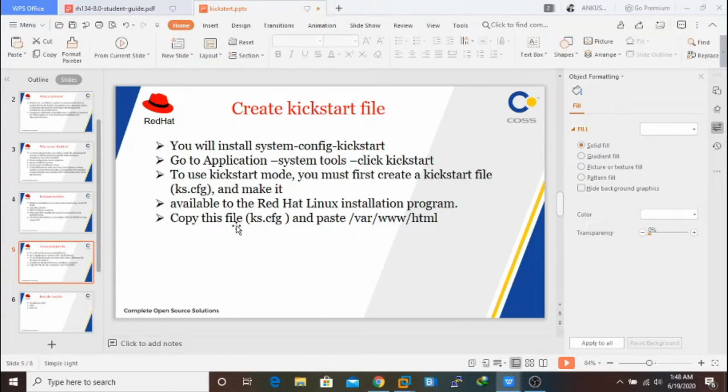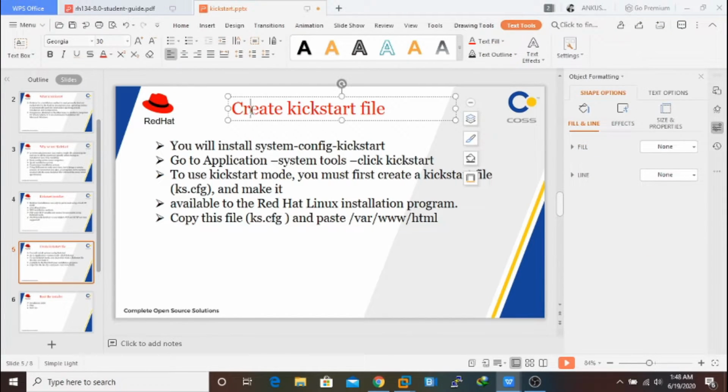First of all, let me tell you about the kickstart file. To create a kickstart file, you require the tool. Or when you have successfully installed an operating system by using your mouse and those things, you will get an anaconda-ks.cfg file in the home directory of the root user.